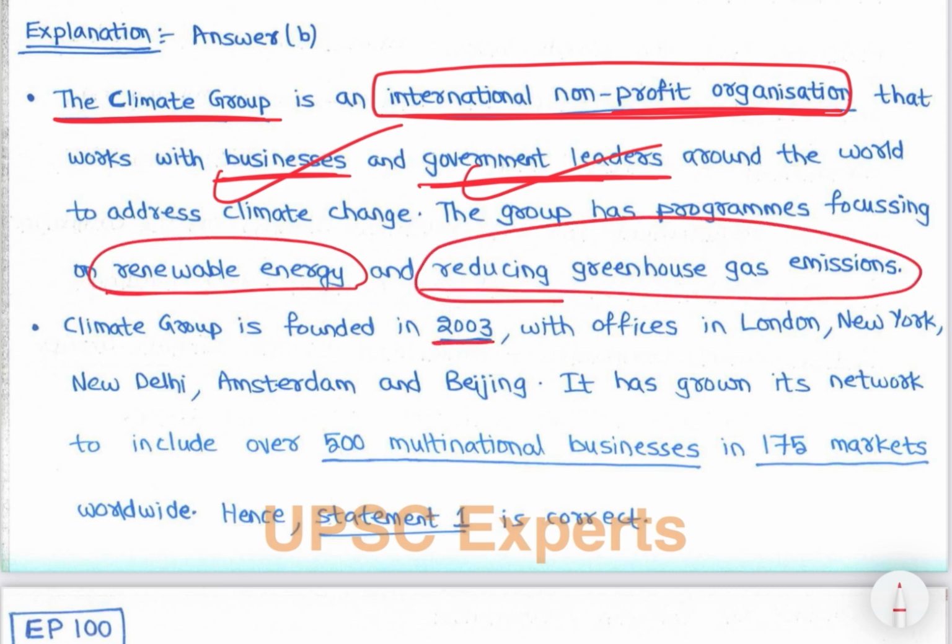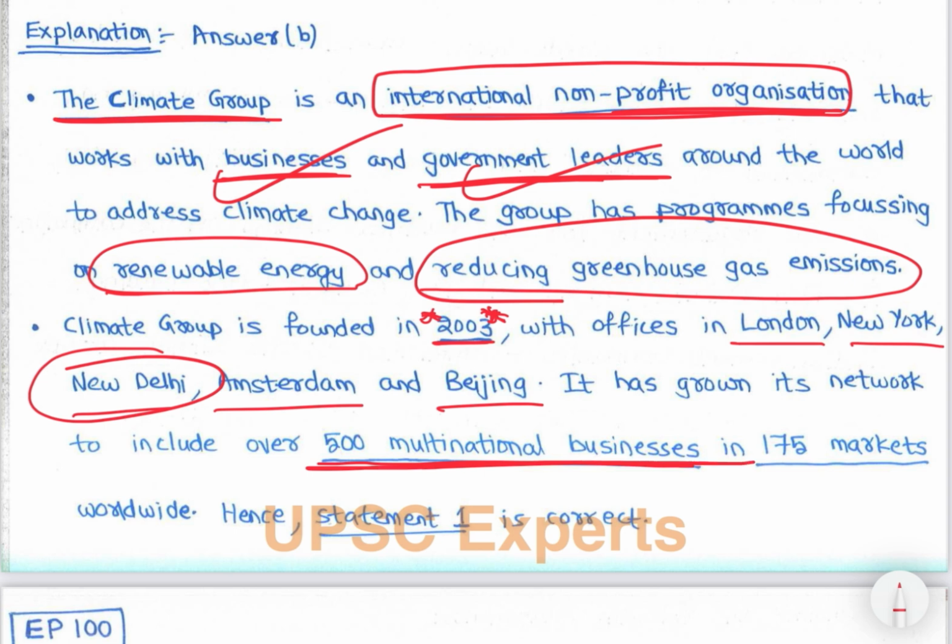So Climate Group was formed in 2003, with offices in London, New York, New Delhi, Amsterdam and Beijing. There is an office in New Delhi also. It has grown its network to include 500 multinational businesses in 175 markets worldwide.